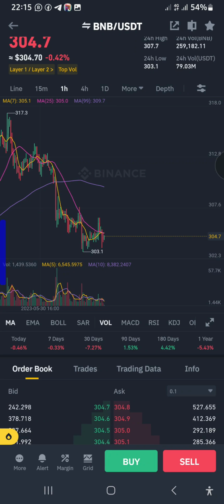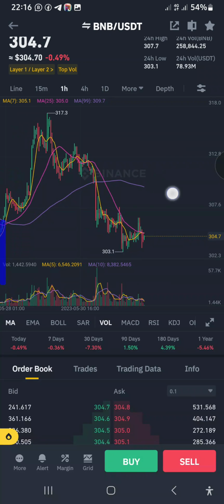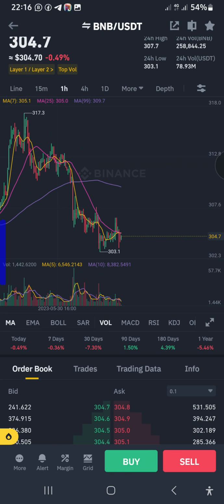Why? Because the people selling this coin are currently too high. The percentage of people selling the coin is too high. So how can you gain using altcoins? BNB for instance, how can you gain when BNB is under the top losers under the altcoin? How can you gain from it?